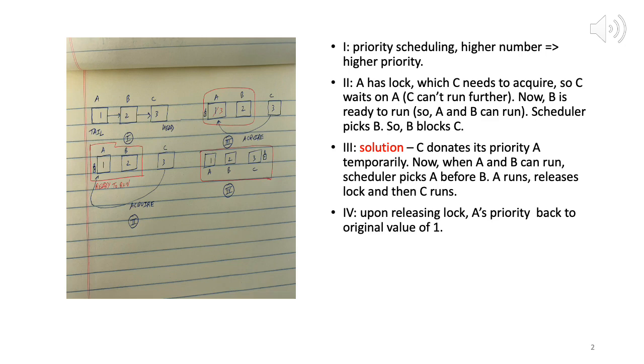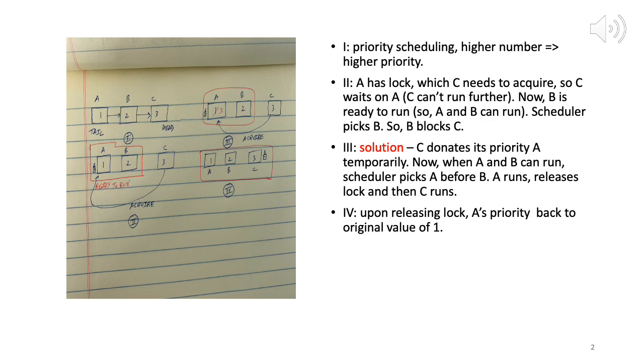So what we have in number 2 is that A, B and C have priority 1, 2 and 3 respectively. Thread A is holding a lock on a resource that thread C wants to use, right? So C is waiting on A. Thread C must wait for thread A to release the lock. Now because thread C is waiting on the lock, it is not available to run, which means that it cannot execute further, right?